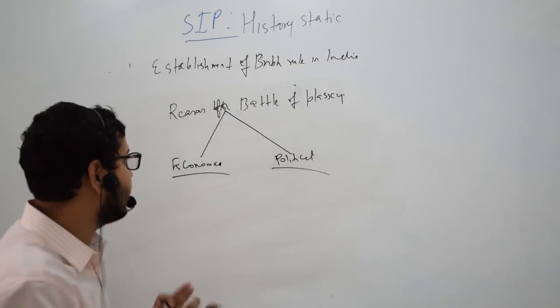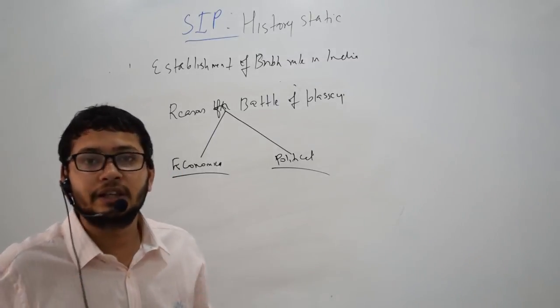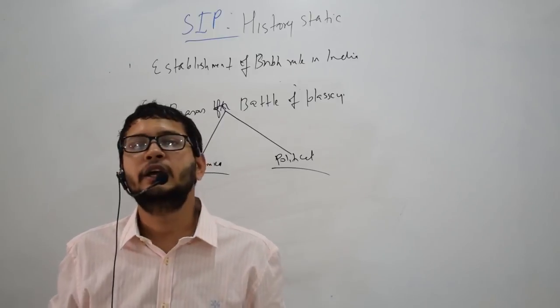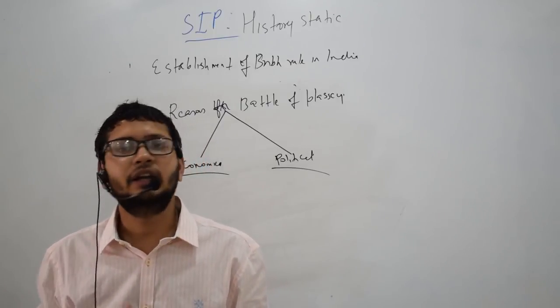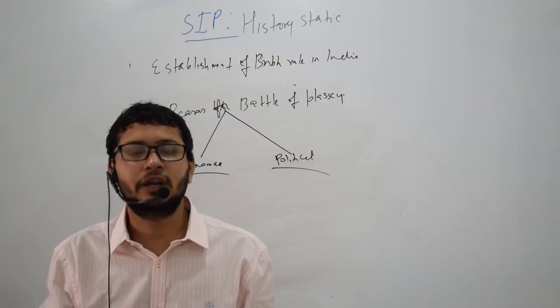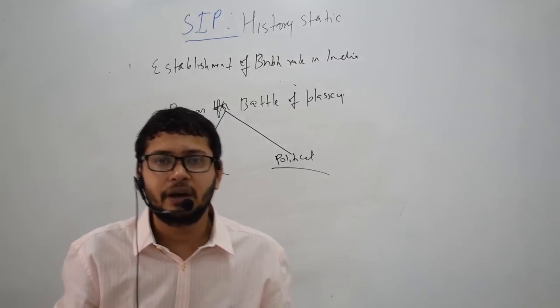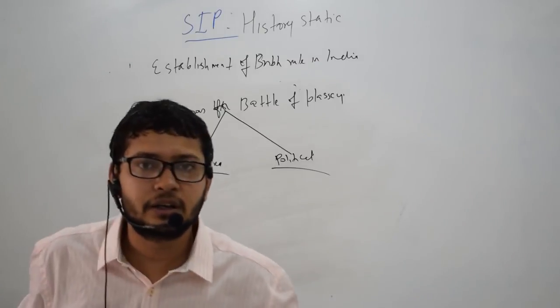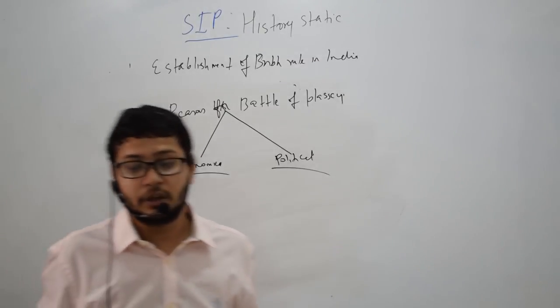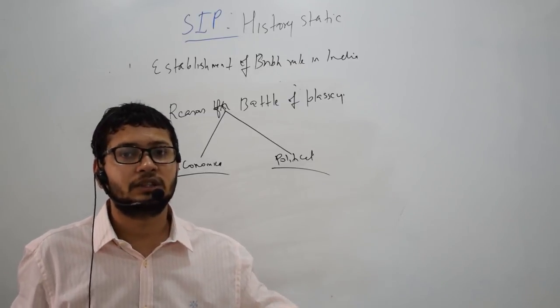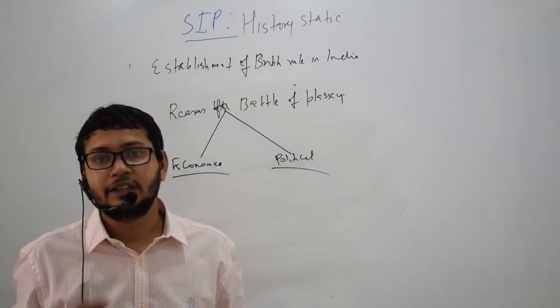That Farman was only given to the East India Company as a whole. If some employee of the East India Company is doing private trade, then he will have to pay tax. That was very clear in that Farman, right? You can only use it for company trade. But many private East India Company servants were misusing it. They were using those Dastaks to evade tax.